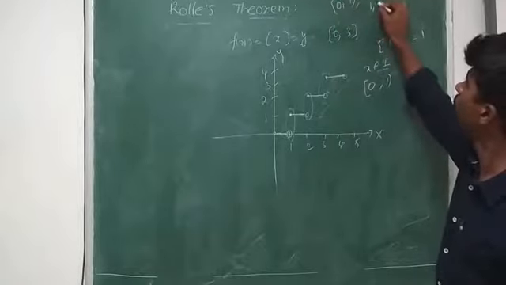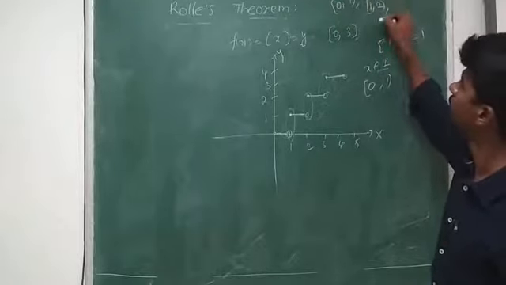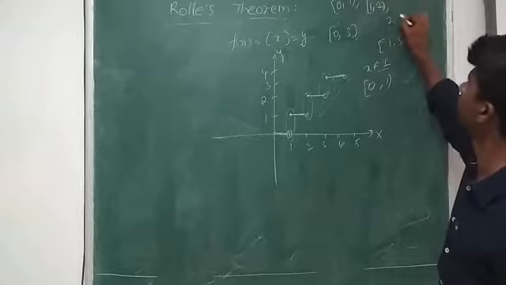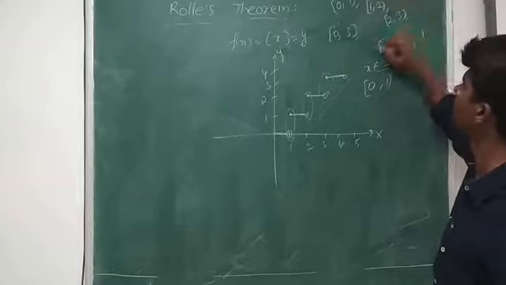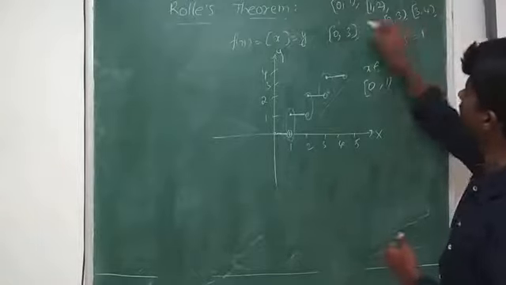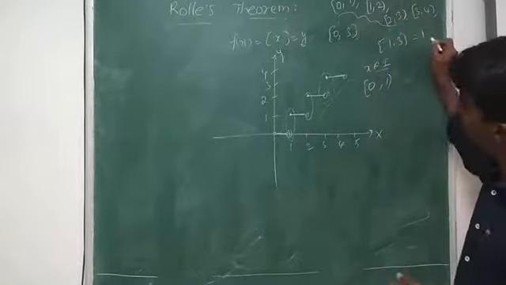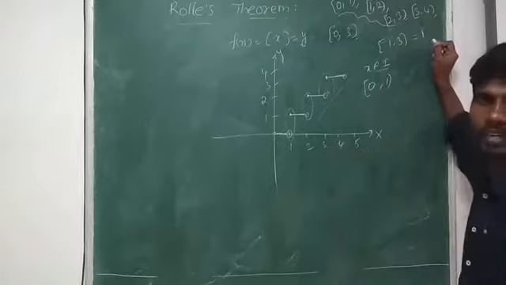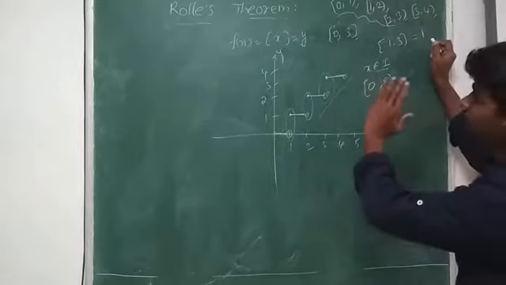From 1 to 2, it is continuous. From 2 to 3, it is continuous. From 3 to 4, it is continuous, and so on. But these three particular points only belong to the given curve, right?